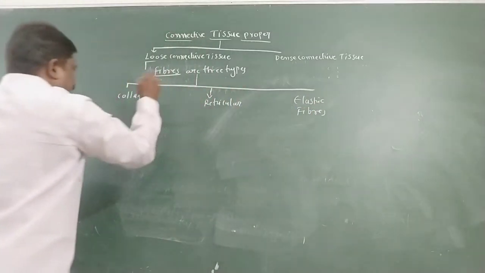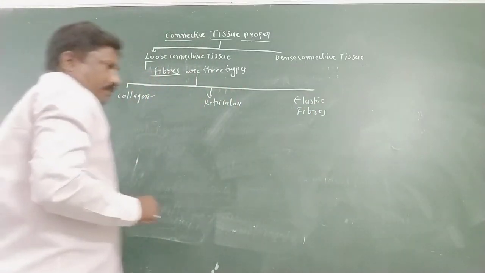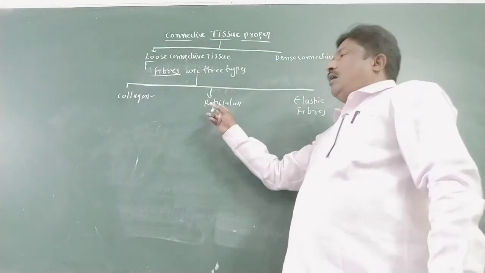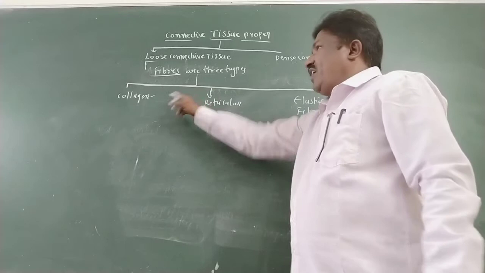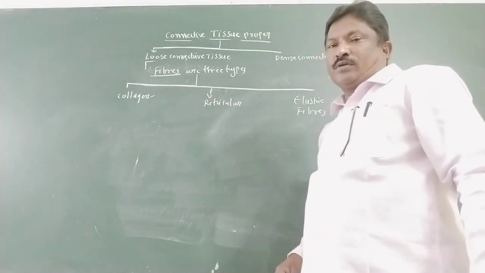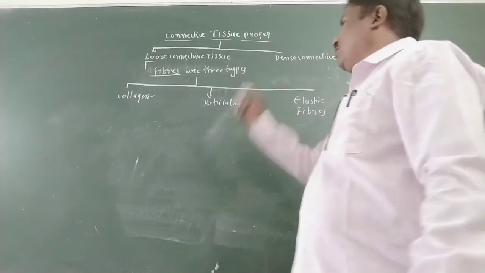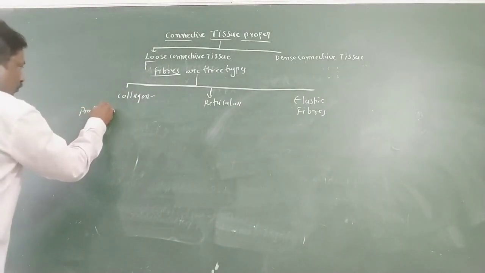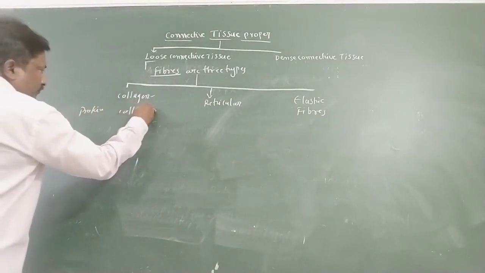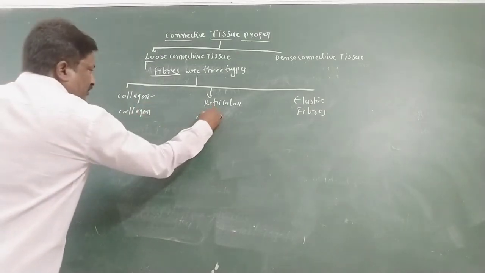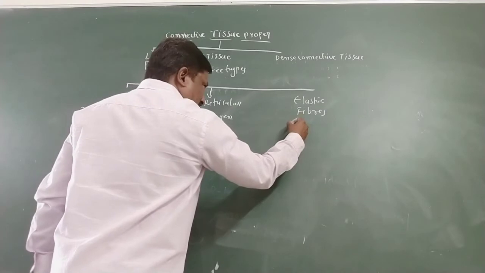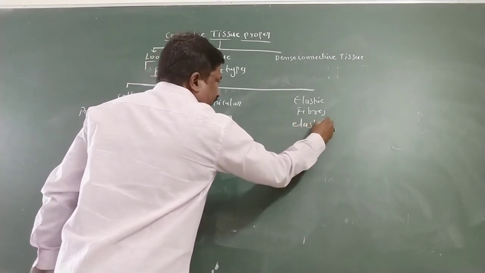What is collagen? Collagen and reticular fibers are both made of collagen protein, and elastic fibers are made of elastic protein.